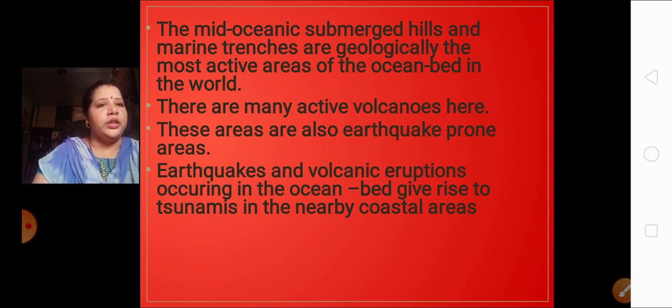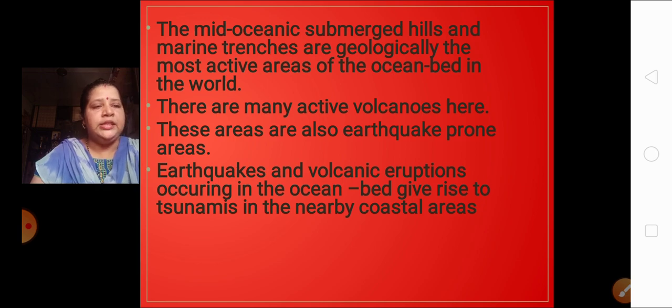So what is the work of these marine trenches? The mid-oceanic submerged hills and marine trenches are geologically the most active areas of the ocean bed in the world. There are many active volcanoes here. These areas are also earthquake-prone areas. Earthquakes and volcanic eruptions occurring in the ocean bed give rise to tsunamis in the nearby coastal areas. So everyone has understood till here?